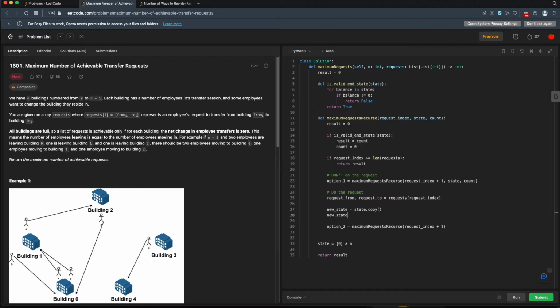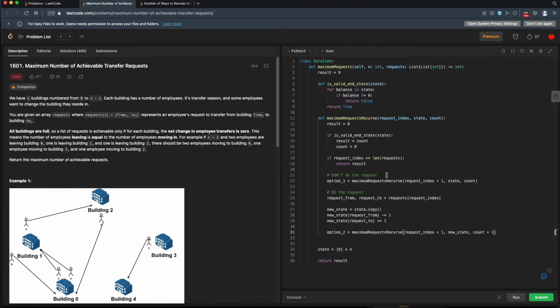Then in our new state, the request from building has one person leaving, and the new state request to has one person entering. All right, so we take one person away from the from building and we add one person to the to building. So then when we do our recursive call, we pass in this new state and we've done one request, so we can do count plus 1.